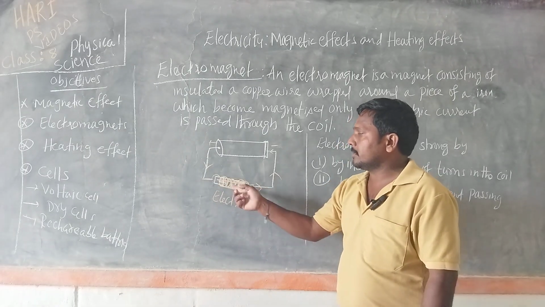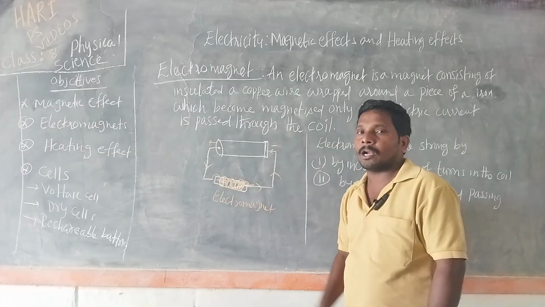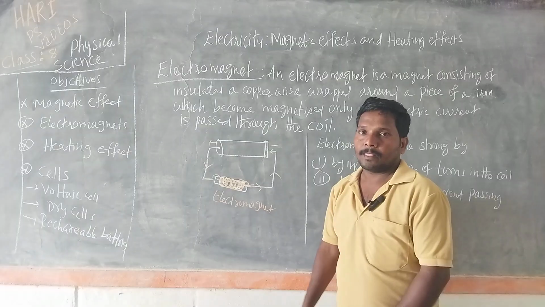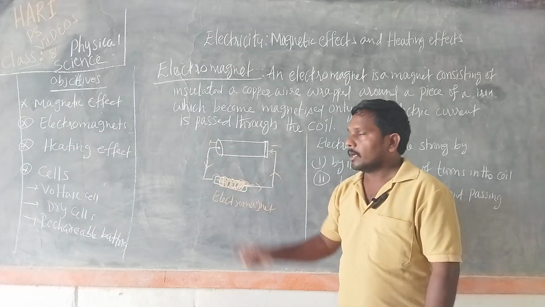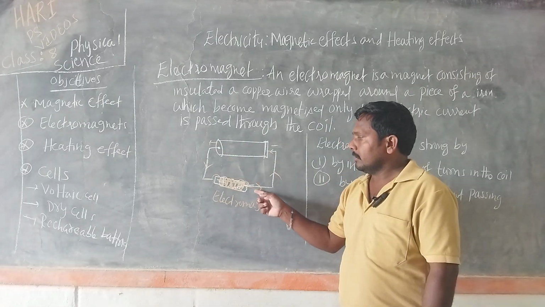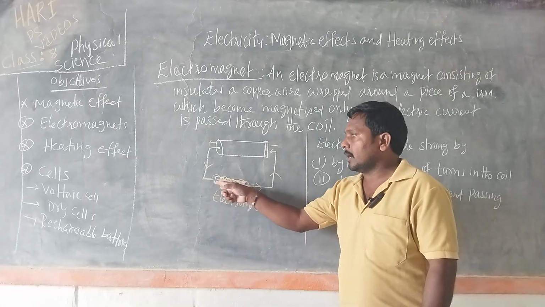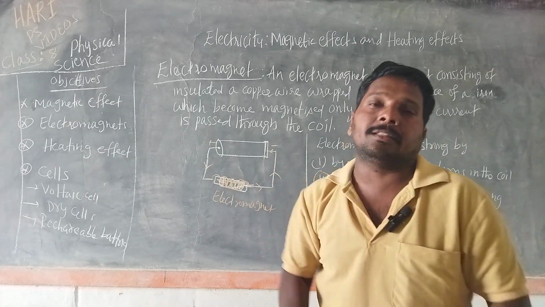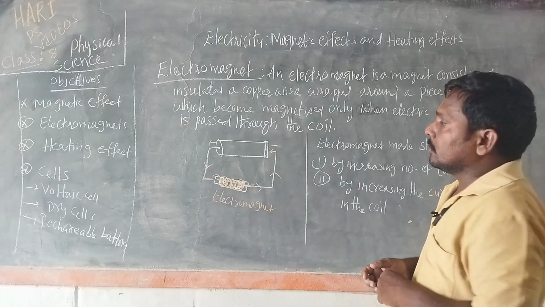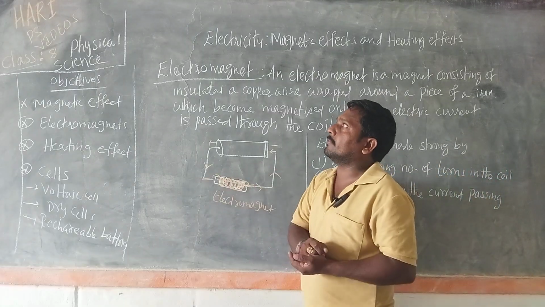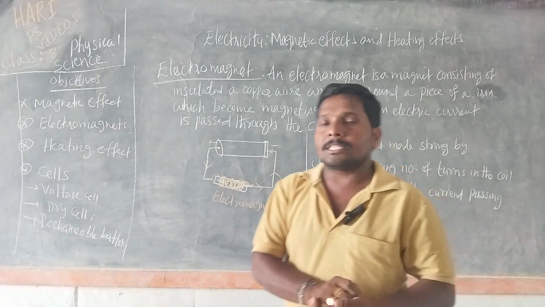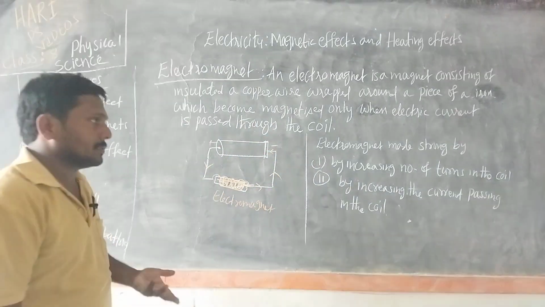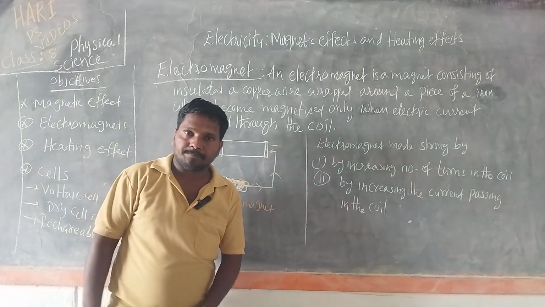If we want to change here to south pole, and here to north pole, when we change the direction of current by changing the terminals, then south pole becomes a north pole and north becomes a south. So there is a chance to reverse the polarity or to reverse the poles in case of electromagnet. Such possibility is not there in case of permanent magnets like bar magnets.